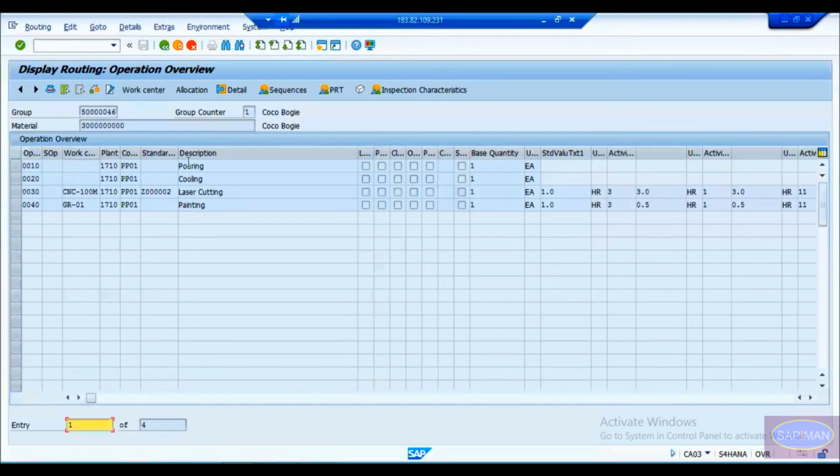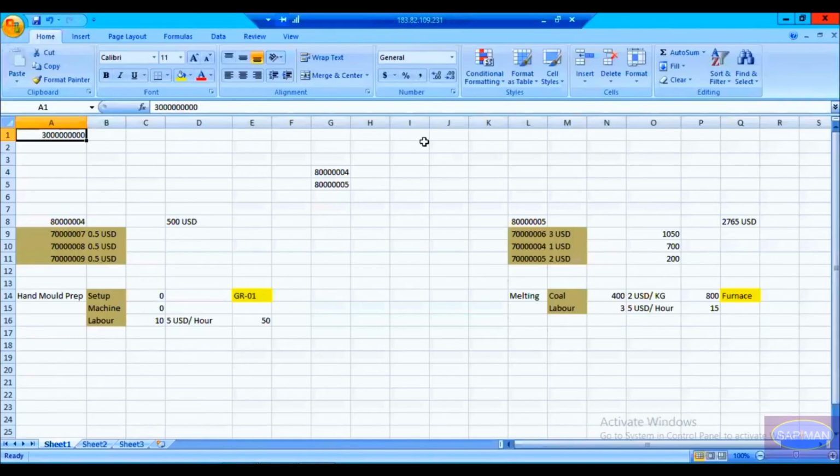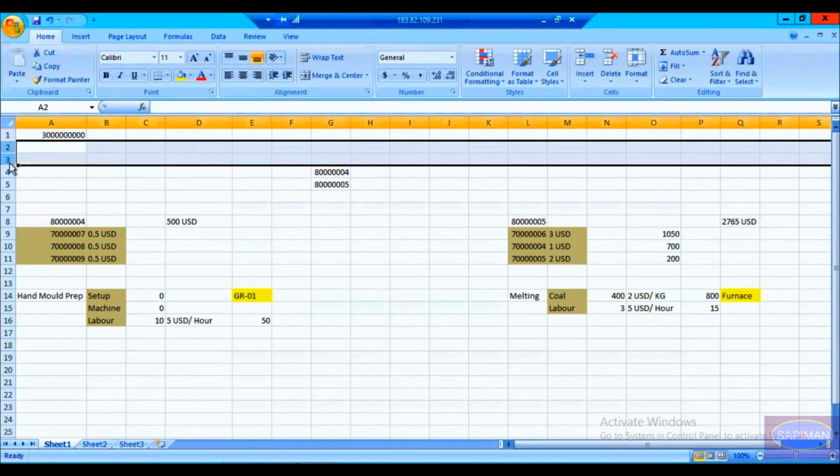You can see that we have multiple operations here. So for laser cutting, what are we taking? Setup is equal to 1 hour, machine is equal to 3 hour, labor is equal to 3 hour, fuel is equal to 2 hour, electricity is equal to 5 hours. So this thing I'm going to note it down somewhere here.